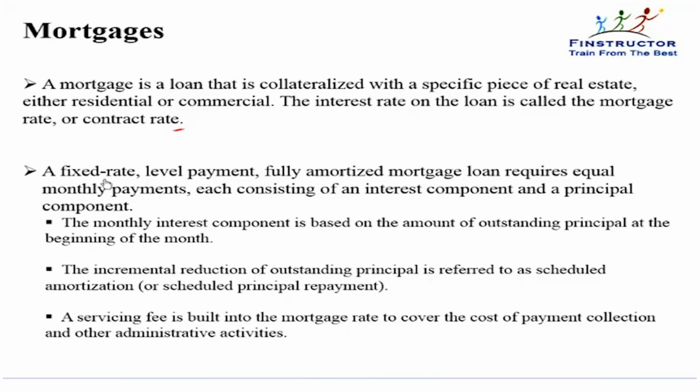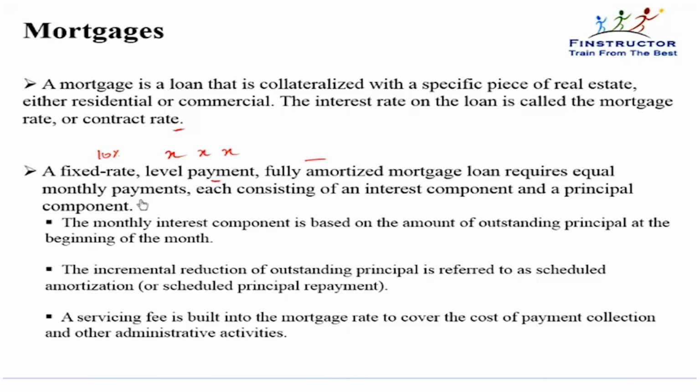A fixed rate, level payment, fully amortized mortgage loan, which is the general form in which the mortgage is, that is, there is a fixed rate and then a fixed payment is made every month or every year that will fully pay off this loan, that is the interest as well as the principal.